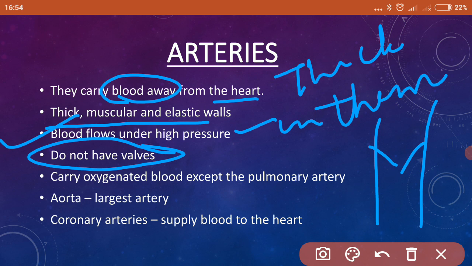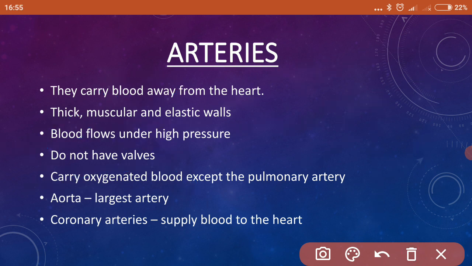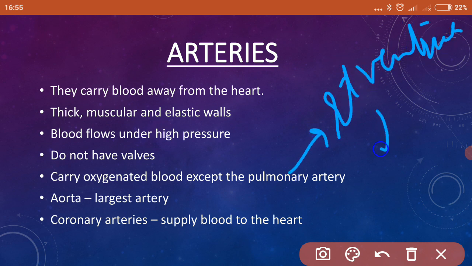You all know that all arteries carry oxygenated blood except the pulmonary artery. Pulmonary artery carries deoxygenated blood from the right ventricle to the lungs. Remember this, isn't it? This is the pulmonary artery.